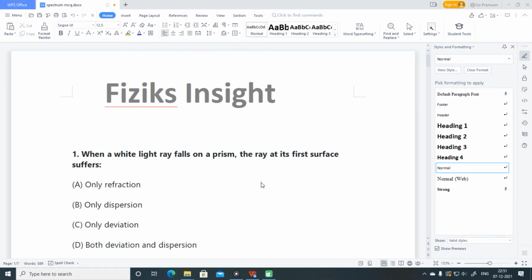When a white ray falls on a prism, the ray at its first surface suffers only refraction, only dispersion, only deviation, both deviation as well as dispersion. See students, when a beam of light reaches the side of prism, it undergoes refraction at the boundary. It also gets separated into its constituent colors. Hence, on falling on the prism, it suffers both deviation as well as dispersion. So, D option is correct.